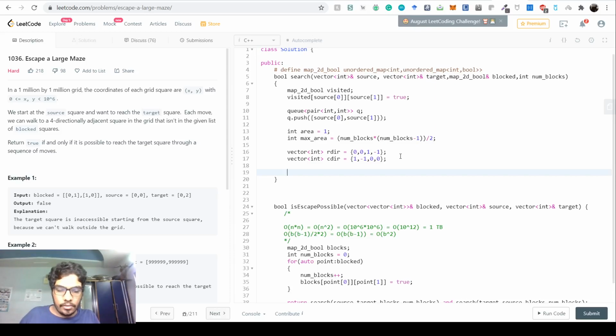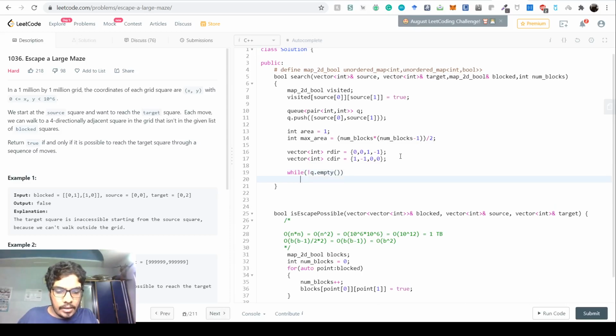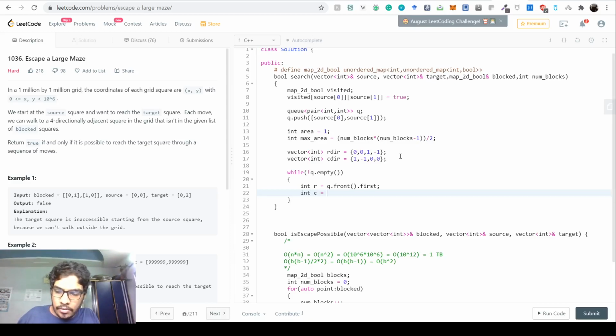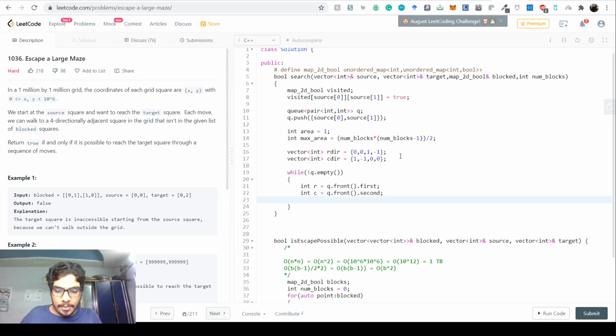Now we have to look at the queue. While the queue is not empty, start, right? We have int r is equal to q dot front dot first, because it's a pair, and int column is equal to q dot front dot second, right? Getting it? Because the front of the queue is a pair. The first element is the row and the second element is the column, right? Now when this happens, we just pop from the queue, q dot pop.